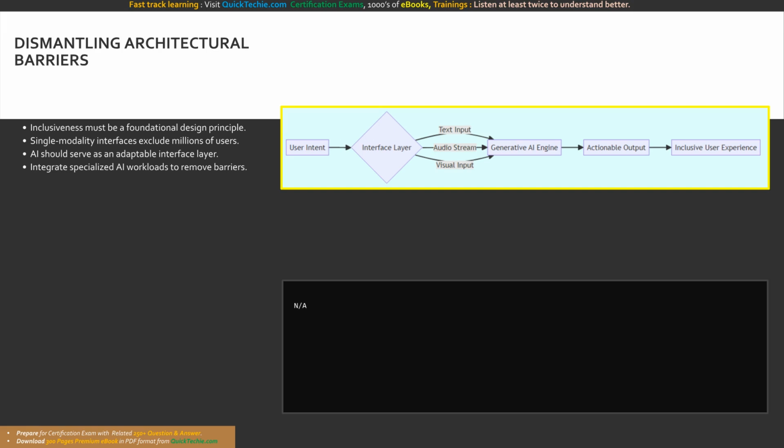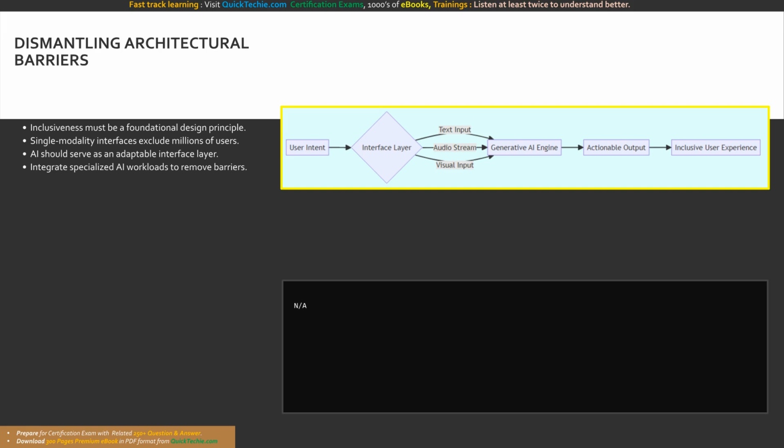Some users cannot see a screen, others cannot hear audio responses, and some may have cognitive disabilities that make traditional navigation incredibly frustrating. As engineers, we must actively dismantle these barriers by incorporating specialized AI workloads, like computer vision for screen reading, or natural language processing for simplified summarization, directly into our primary application flows.